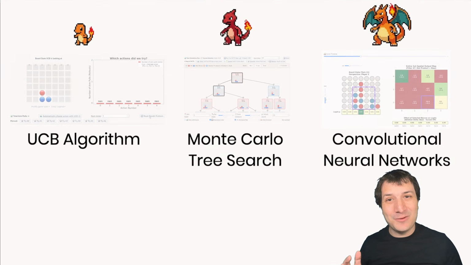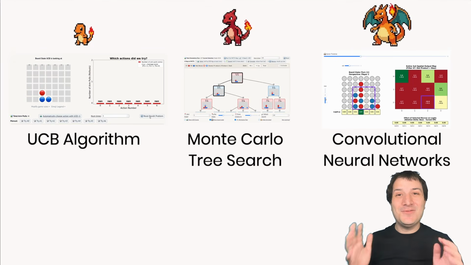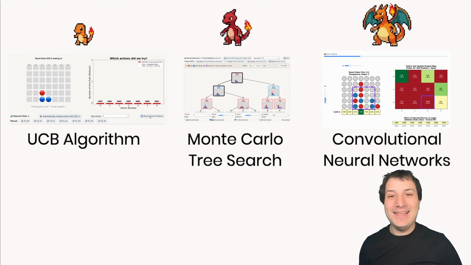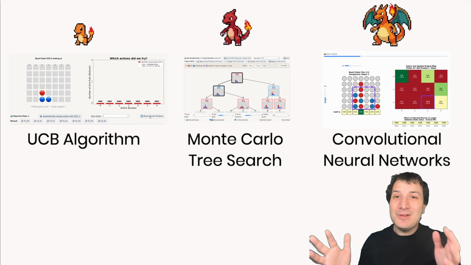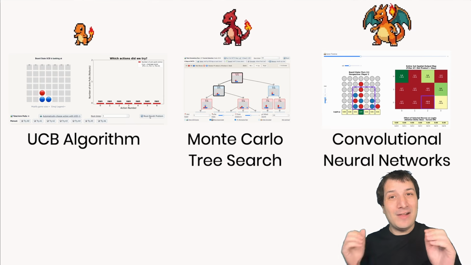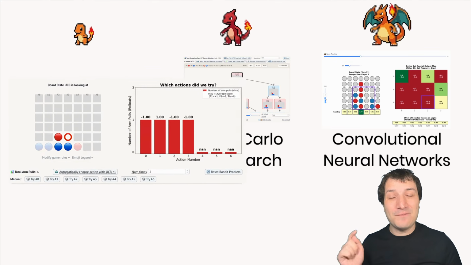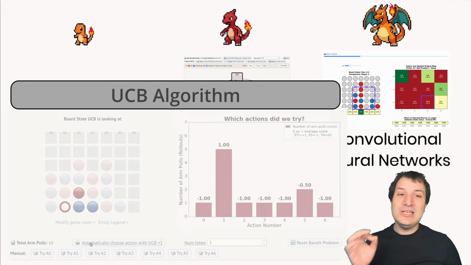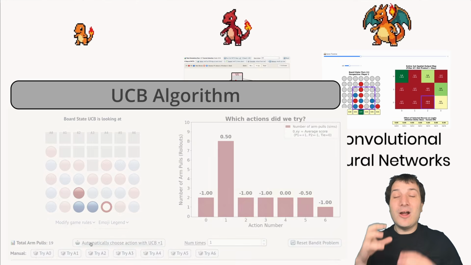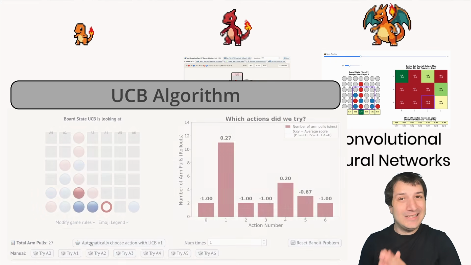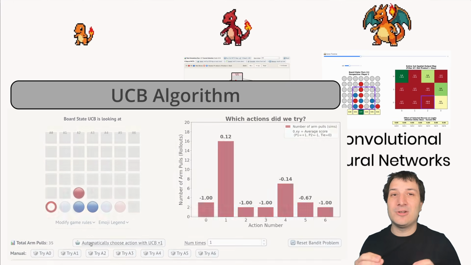And like the classic first-generation Pokemon Charizard, this video series comes to you in 3 parts, each building on the previous one to level up the AI and develop the key ideas of AlphaZero step by step. Today's video is the first in the series, and it's about the UCB algorithm. To me, this algorithm is the heart of AlphaZero, and it runs literally tens of thousands of times every time AlphaZero makes a single move.